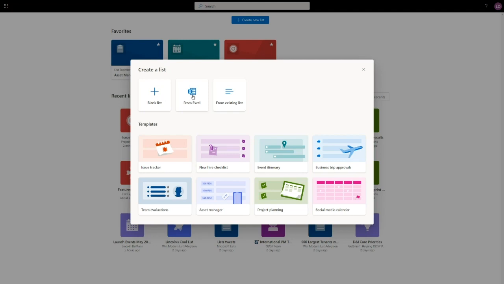So if I have an Excel file that's in my OneDrive or on my computer, I can upload it and take one of the tables of data from that Excel file, and I can create a brand new list from it. I can also create a new list from an existing list.